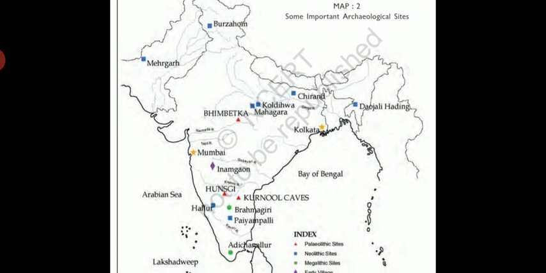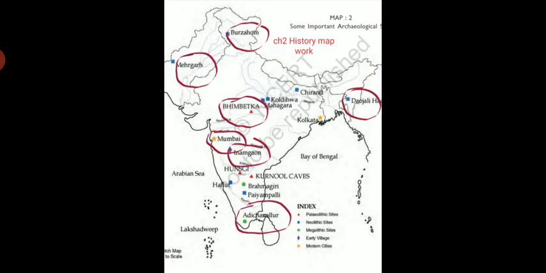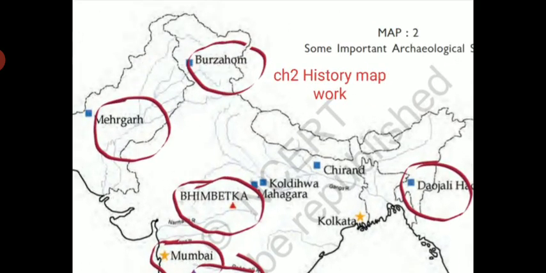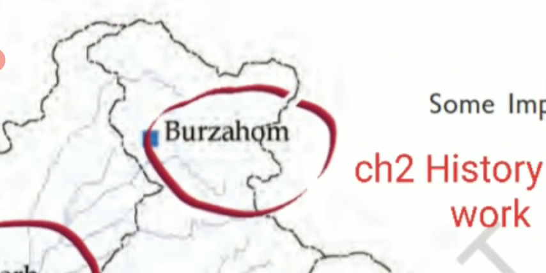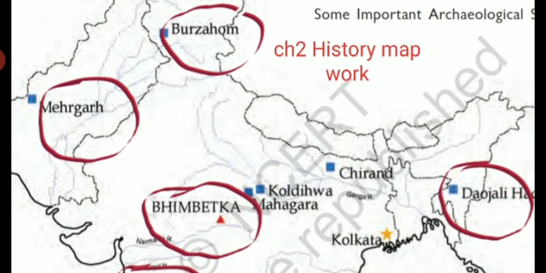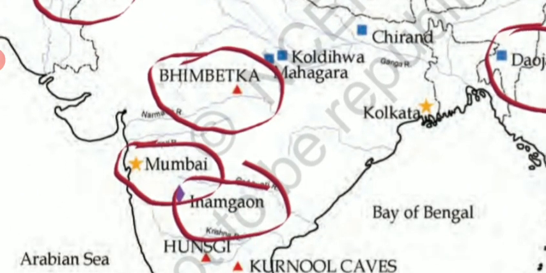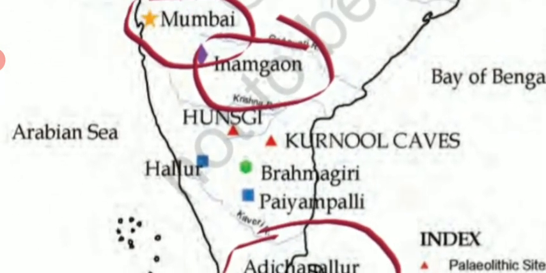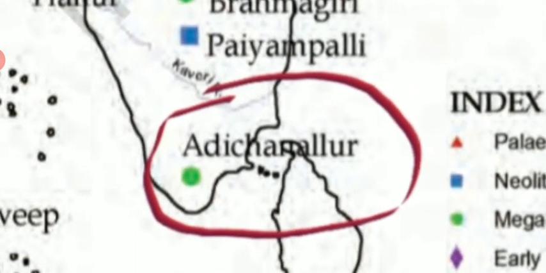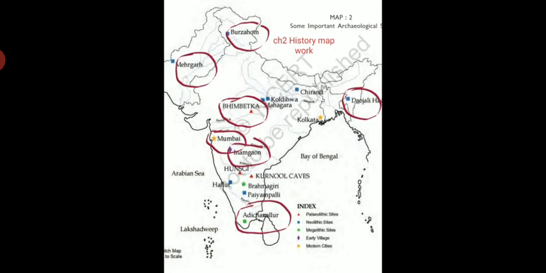As you can see in this map, some of the points you have to locate in your physical map of India, and these points are Burzahom at the top, then Mehergarh, that is located in Pakistan, Daojali Hading, that is towards the eastern part of our country, Bhimbetka in central India, Paiyampalli, Inamgaon, and in the last Adichanallur. These points you have to locate in the map.